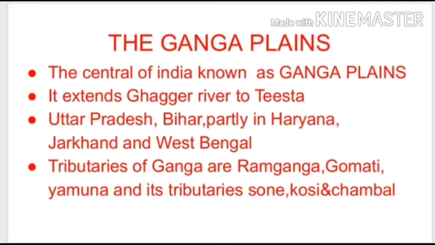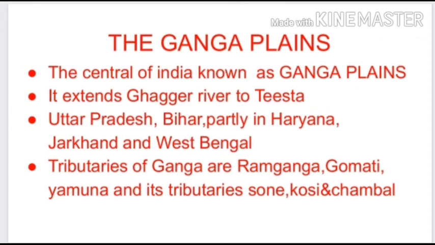The plains extend across the states of Uttar Pradesh, Bihar, Jharkhand and West Bengal, and a minor portion in Haryana. The main tributaries of Ganga are Ramganga, Gomati, Yamuna, and also Son, Kosi. Chambal and Betwa are the tributaries of Yamuna.